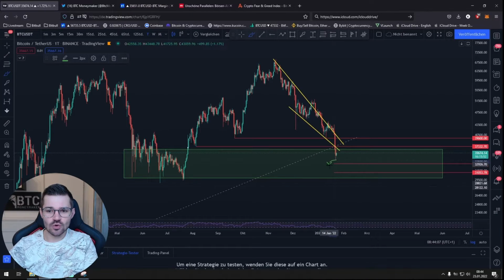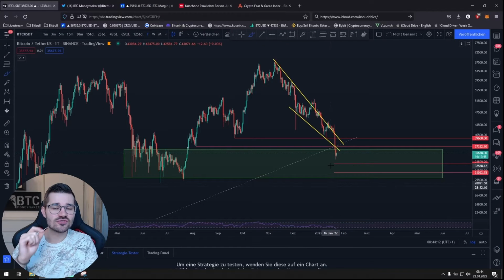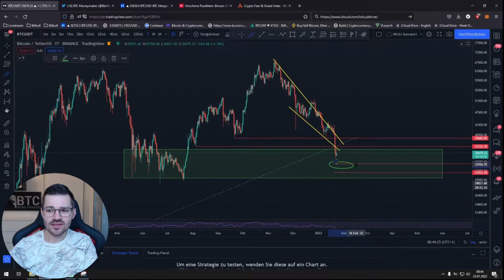Now, these two red lines that I placed here are the levels where I am willing to go in and buy for my hodl portfolio. I've already placed buy orders for when the price reaches these levels. Something that you can feel free to do as well, but of course, I'm not giving you any financial advice. But $31,000 and $33,000 is a good level to buy.